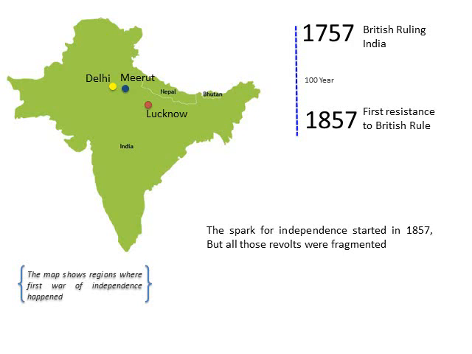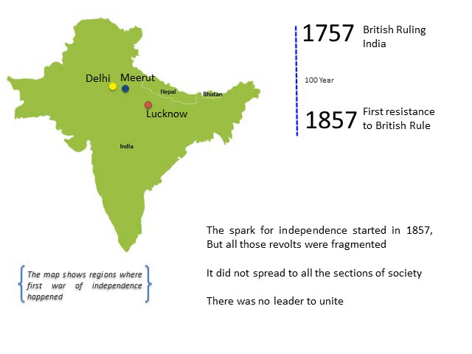Britishers were ruling for almost 200 years. They came as traders, but they were ruling us, and it took 100 years to have the first resistance. Also, it did not spread to all sections of society. There was no leader to unite all of India.